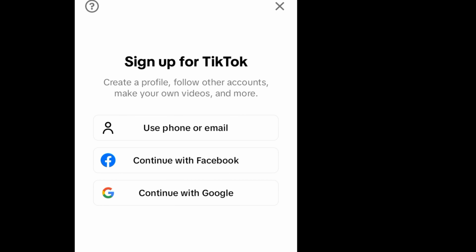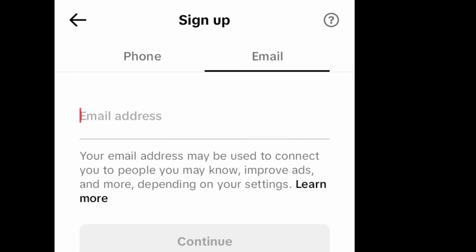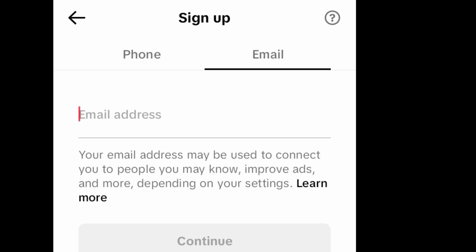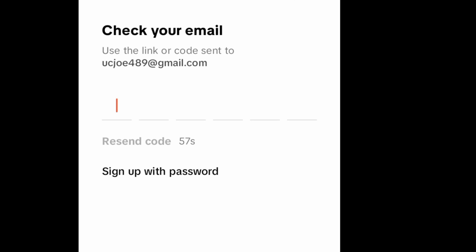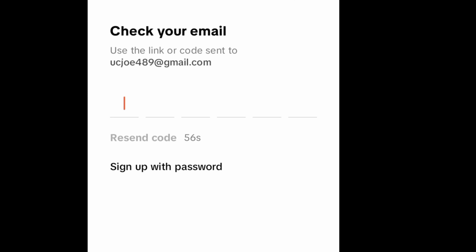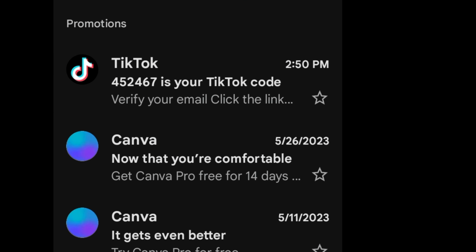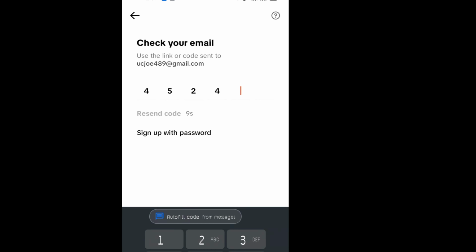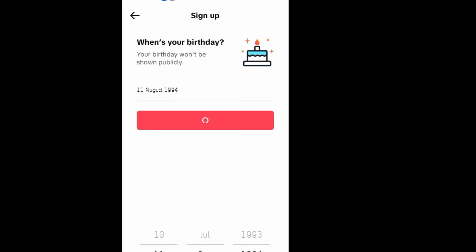What you do now, you click on use phone number or email address, then you click on email, then you enter the email address. I'll just enter the email address here. Now click on continue. It says check your email address, that they have sent you a code. Sometimes you might not get a code on your email. I use the sign up with password option. I'll go to my email address, then I'll get the code, 452067. Then I'll enter my date of birth and I'll press continue.